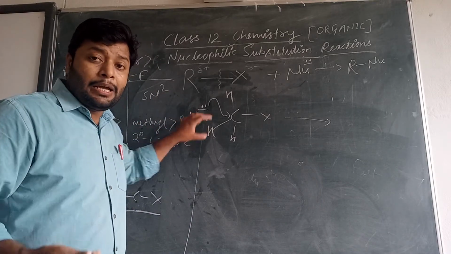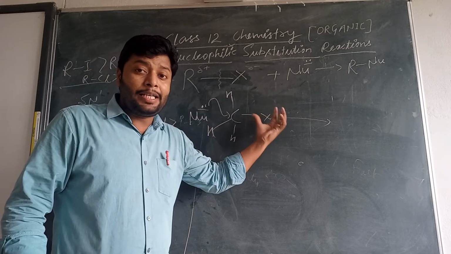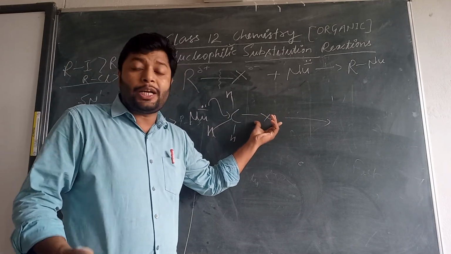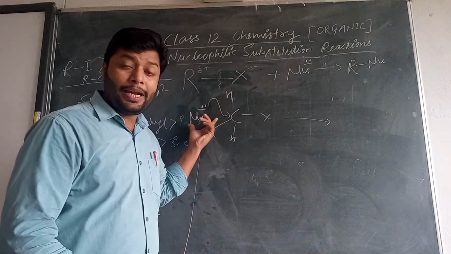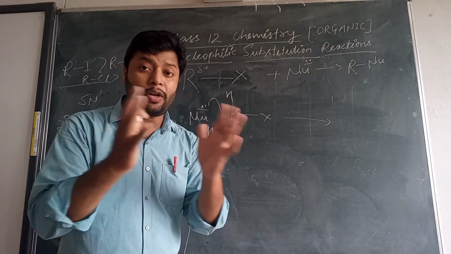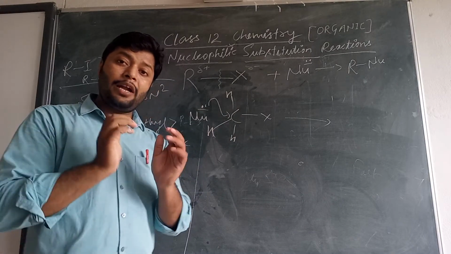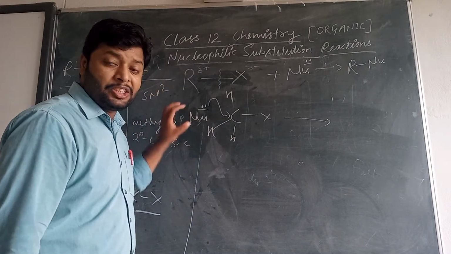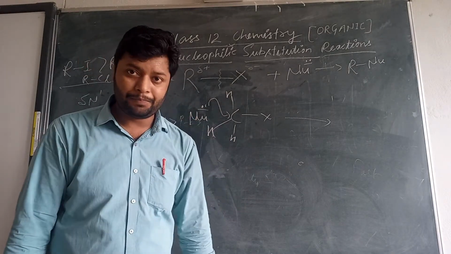Why the back side? Because on the front side there is already an electronegative element attached. The nucleophile already has a negative charge, so there will be a steric and electronic repulsion between the nucleophile and the halogen. So the nucleophile must attack from the back side.